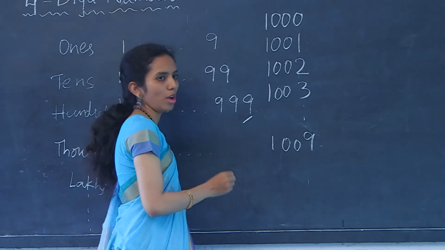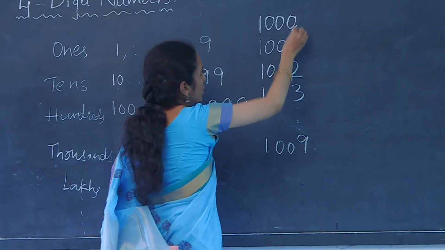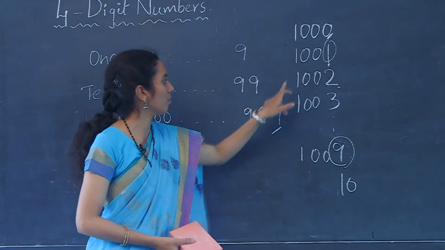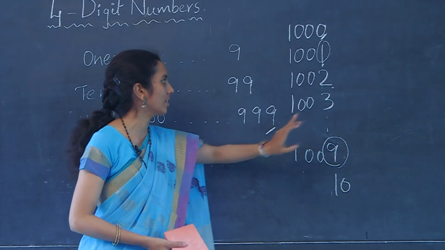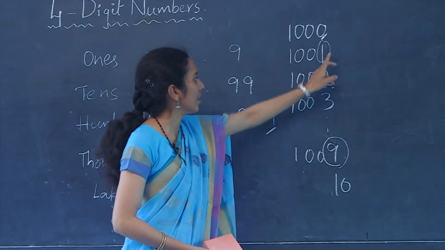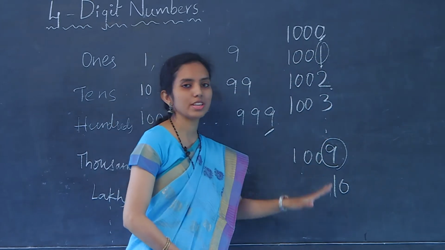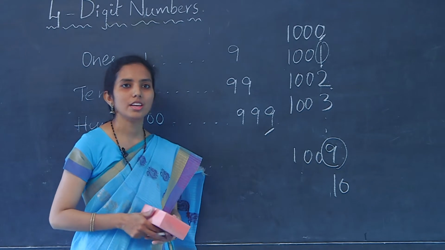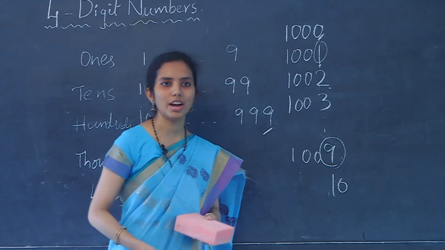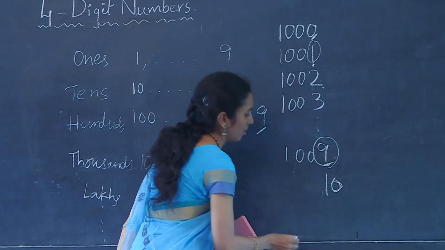Here, if you observe, to write 1001, we have replaced 0 with 1, 1001, 1002, 1003. So, here we have replaced the ones place digit and we have written 1, 2, 3, 4, 5, 6, 7, 8 and 9. So, to write 1010, do we need to replace 9 and write 10 here?